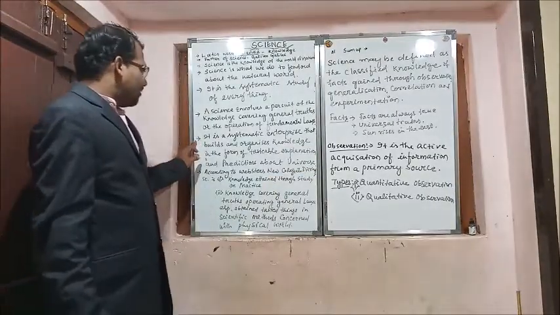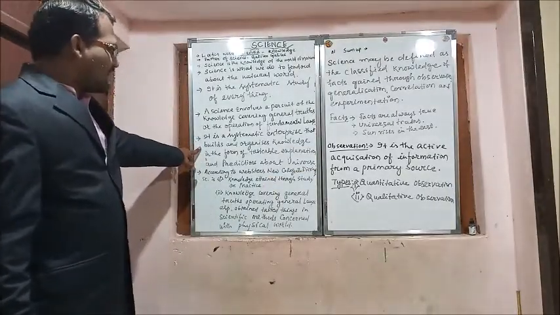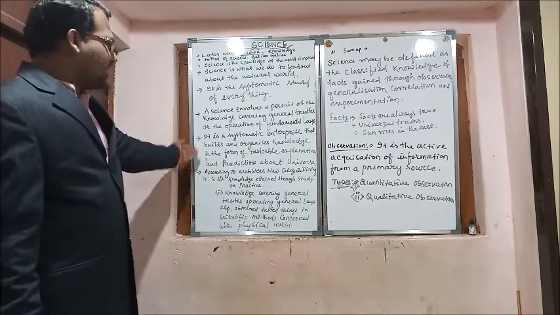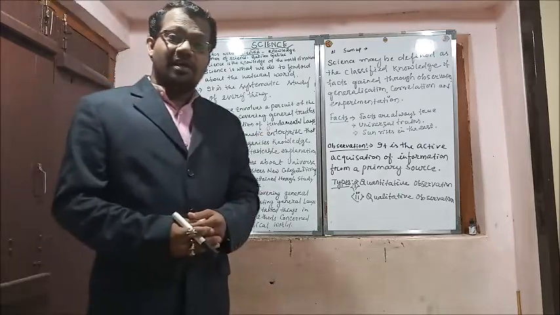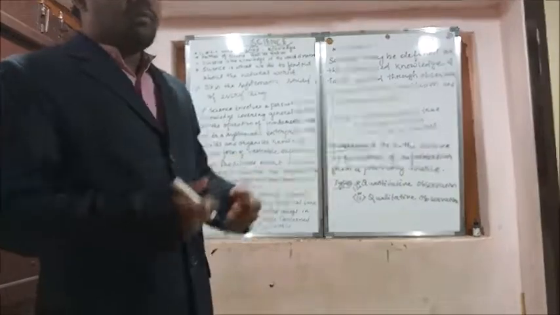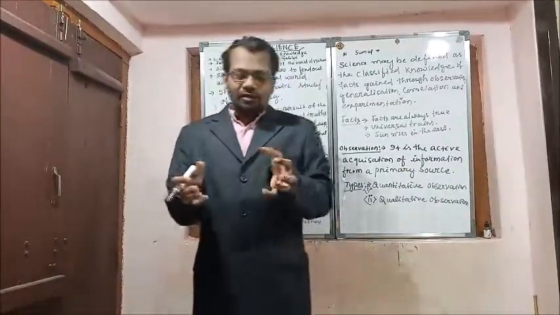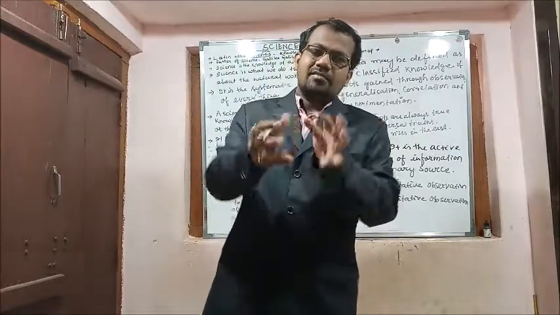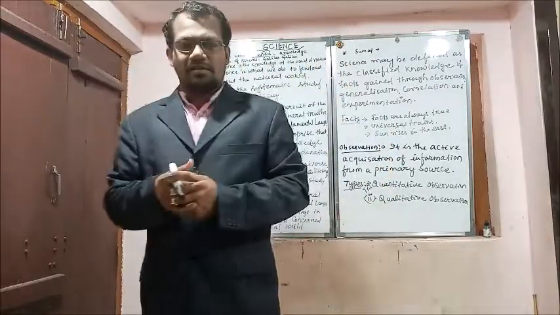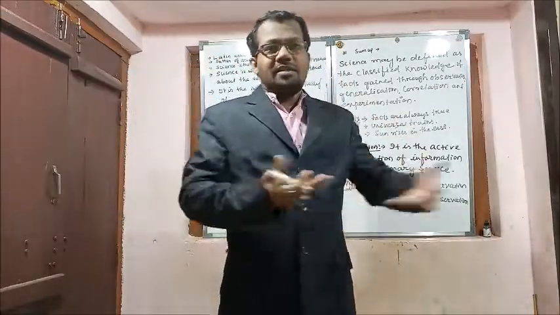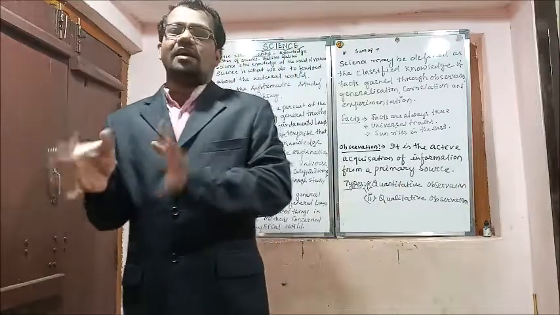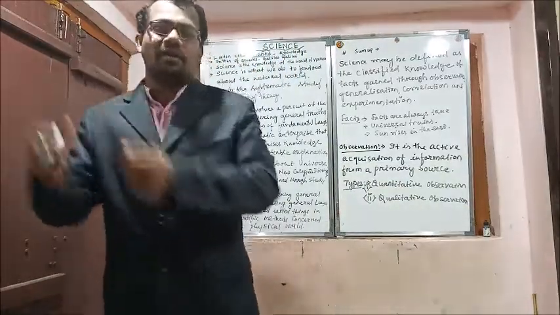It is a systematic enterprise that builds and organizes knowledge in the form of testable explanations. Because in the laboratory, what are we doing? We are doing practicals, where we have to find out unknown things and make them known. What are the unknown things? That is our nature. What are the known things? What we exactly want to find out.